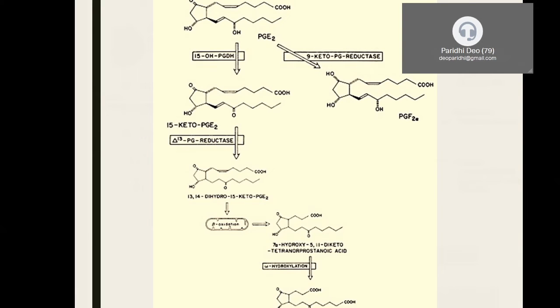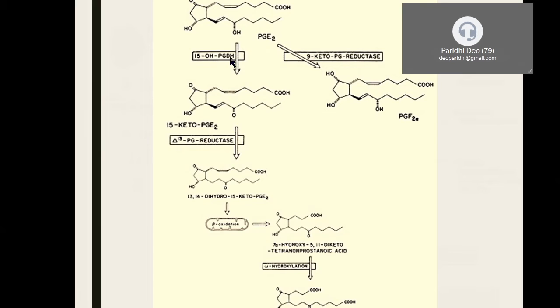When you look at the diagram here, suppose we take an example of prostaglandin E2. E2 means it belongs to the 2 series, that is, it has 2 double bonds. This is evident in the figure. This is acted upon by 15-hydroxyl prostaglandin dehydrogenase. Once we say dehydrogenase, it should remove the hydrogen atom. Exactly that is what is happening here. At the 15th carbon atom in PGE2, there is a hydroxyl group. Upon dehydrogenation, removal of this hydrogen atom, it becomes a ketonic group. So the compound name is 15-keto PGE2.